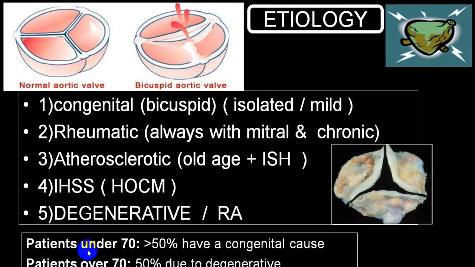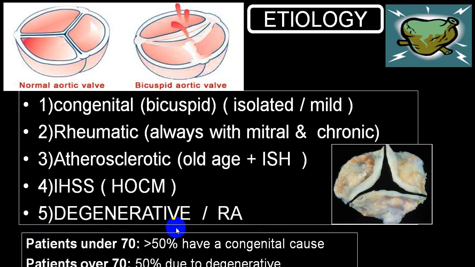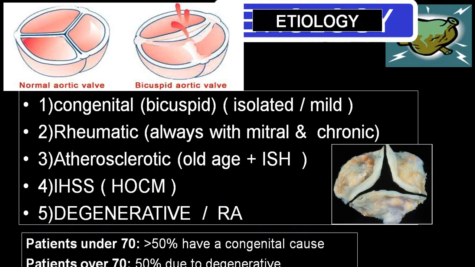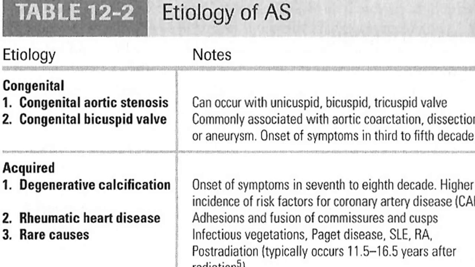If the person is under the age of 70, 50% of the time it is congenital. And if the person is over the age of 70, 50% of the time it is degenerative, or we call it atherosclerotic. So in a congenital aortic stenosis, usually it can be a unicuspid, bicuspid or tricuspid valve, the most common being the bicuspid variety.